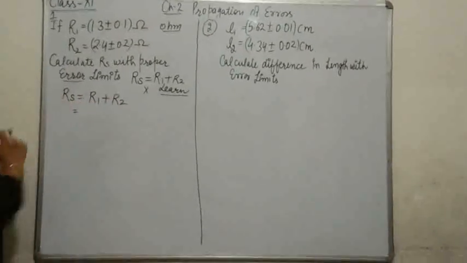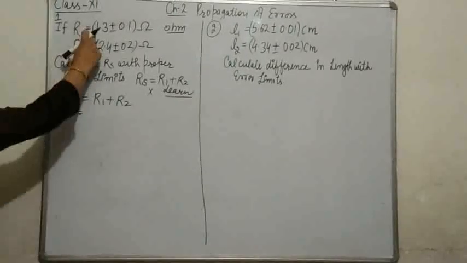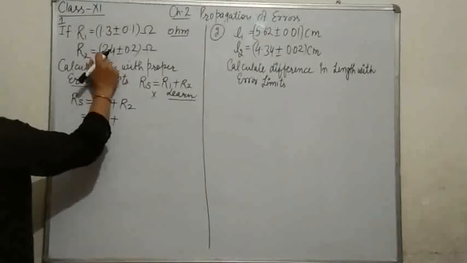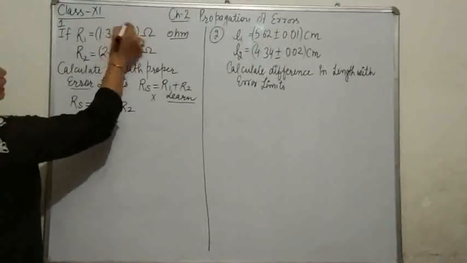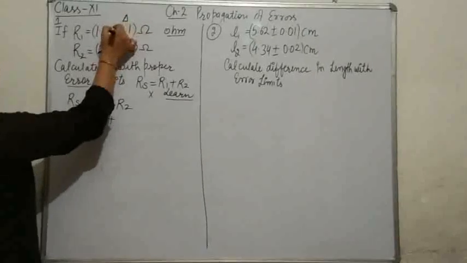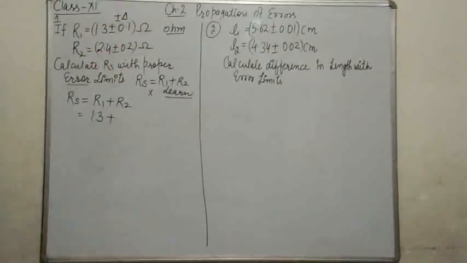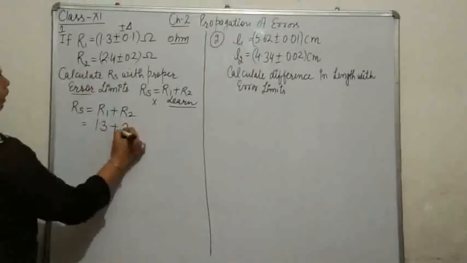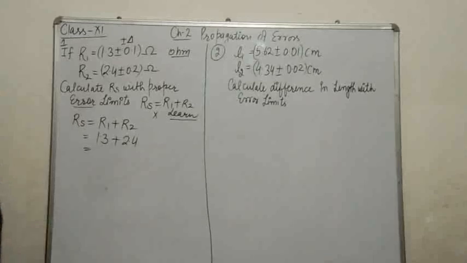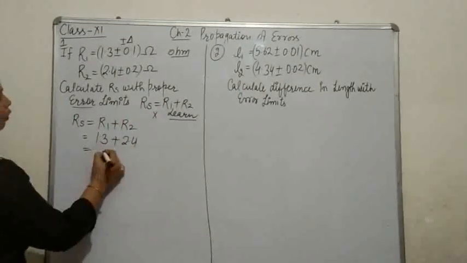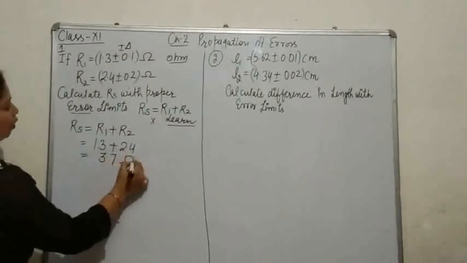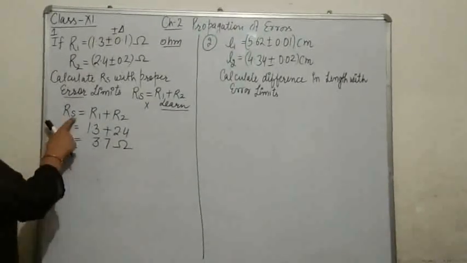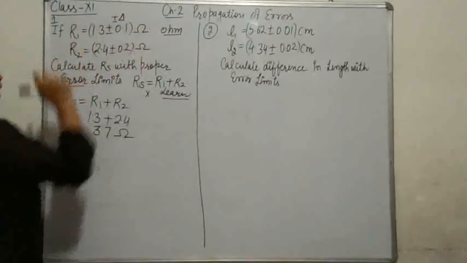What is the value of R1 without including its error section? It is 1.3. What is R2 here? R2 without including its error section. This one is 2.4, because after plus minus it is always error. Okay. Now 1.3 plus 2.4. After adding these two terms, as per the formula, we will get 3.7 ohm. This one is our result of series combination of resistance without including its error section.